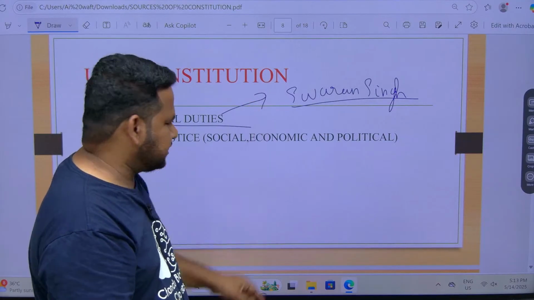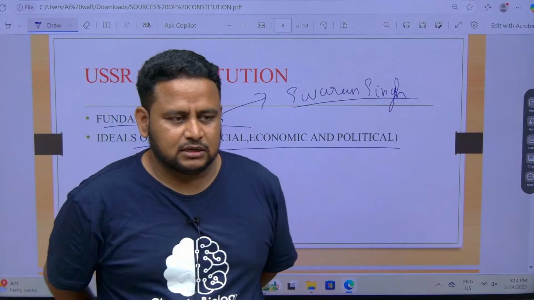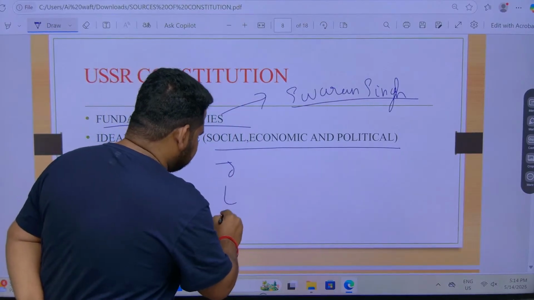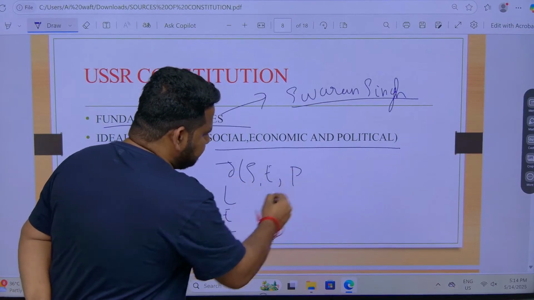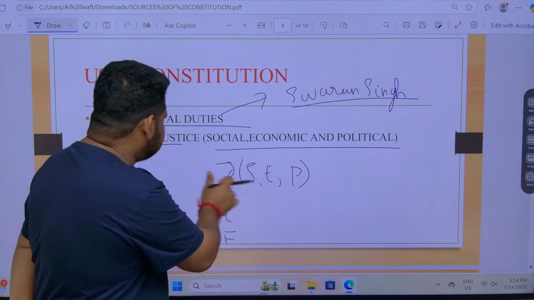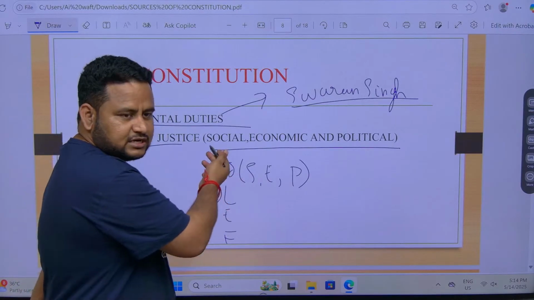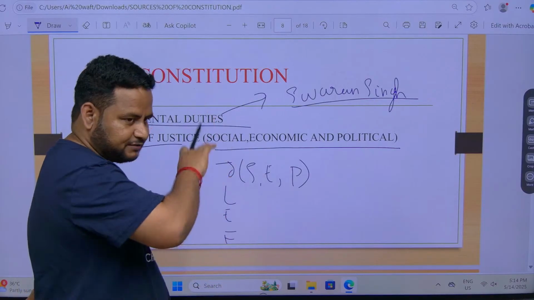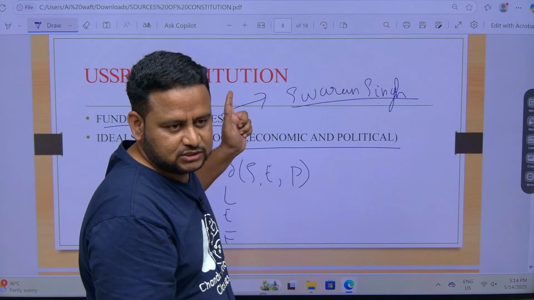Understood? Next, ideals of justice, social, economic and political. So when I say preamble, I will say objectives of the preamble. That time I will ask you to remember like this: justice, liberty, equality, fraternity. When I talk justice, it is socio, economic and political. This concept is given by Russian constitution. Got it? When I deal preamble, you will understand even better, but that time I will revise again. So ideals of justice, social, economic and political is given by whom? Russian constitution. You have to remember this.